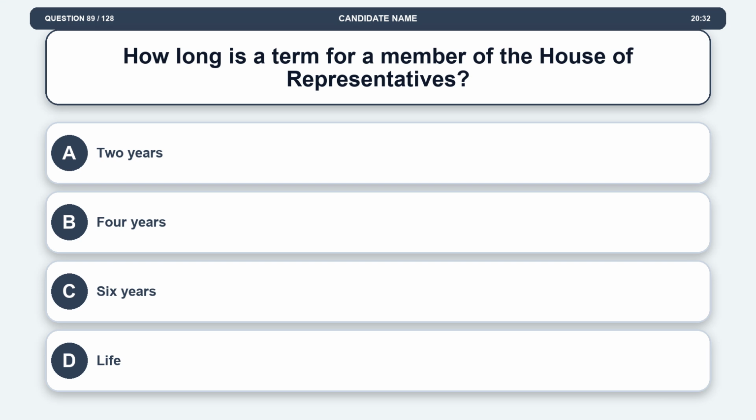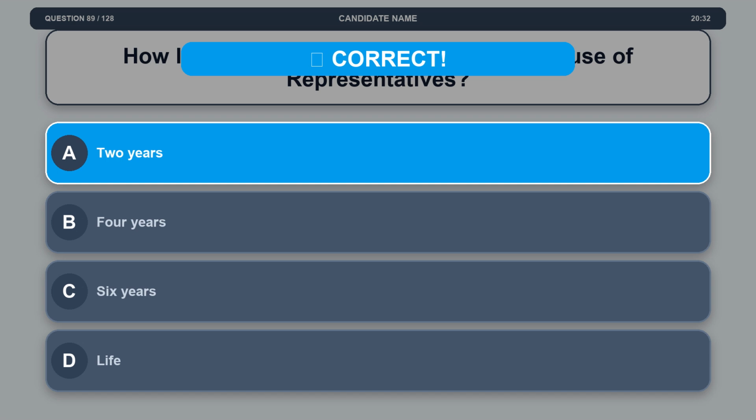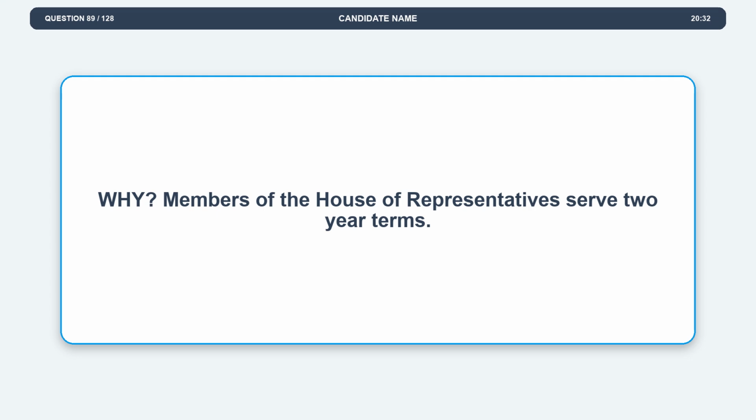Question 89. How long is a term for a member of the House of Representatives? Option A, 2 years. Option B, 4 years. Option C, 6 years. Option D, life. The correct answer is option A, 2 years. Explanation. Members of the House of Representatives serve 2-year terms.